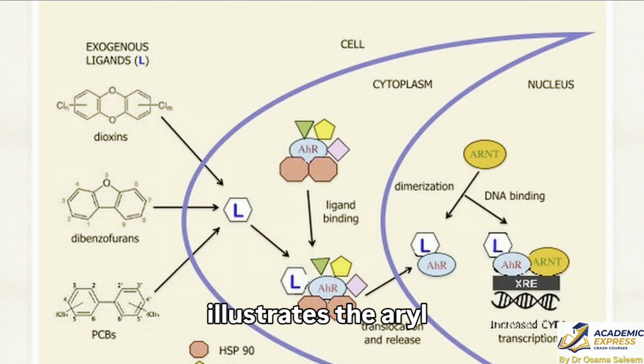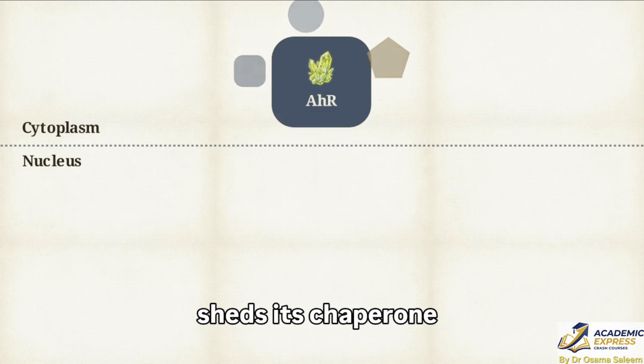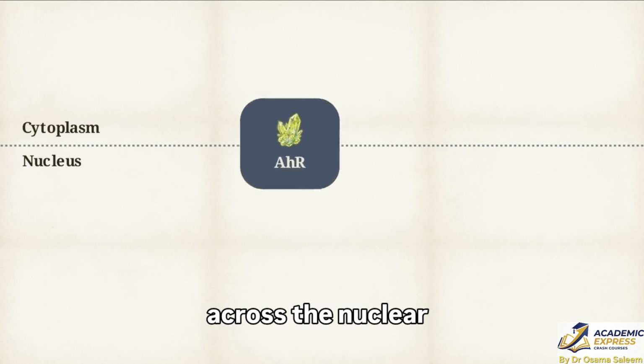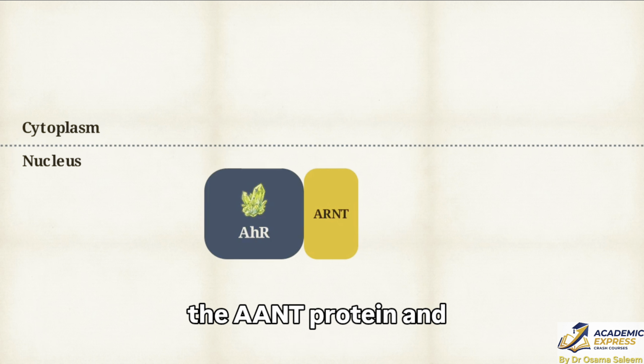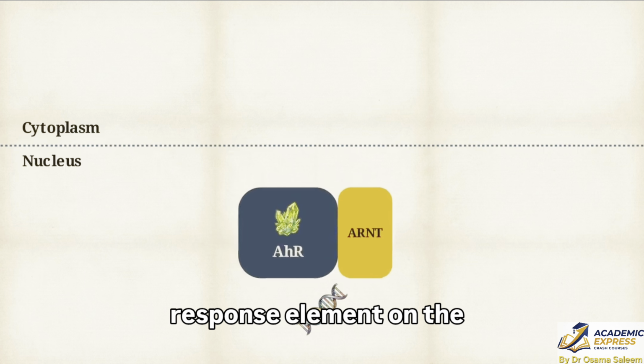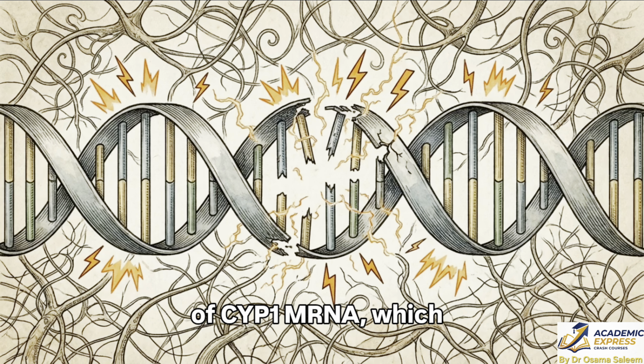This pathway diagram illustrates the aryl hydrocarbon receptor signaling process. The exogenous ligand structure determines its affinity for binding to the AHR complex waiting within the cell. Binding triggers an immediate consequence. The receptor complex sheds its chaperone proteins and translocates across the nuclear membrane. Inside the nucleus, the complex dimerizes with the ARNT protein and binds to the xenobiotic response element on the DNA strand. The ultimate result is increased transcription of CYP1 mRNA, which initiates a cascade of oxidative stress and altered metabolism.